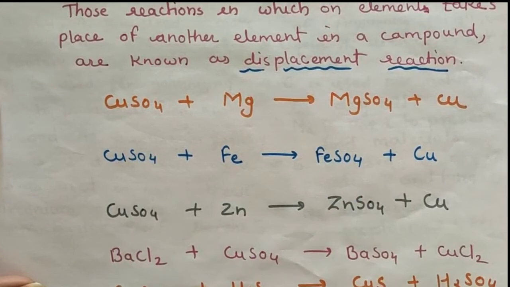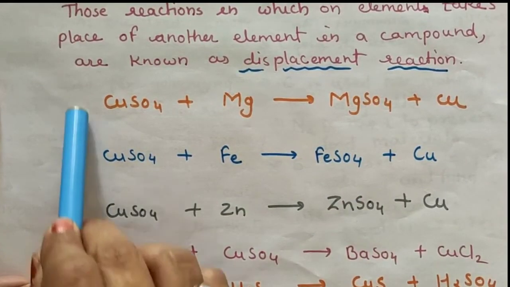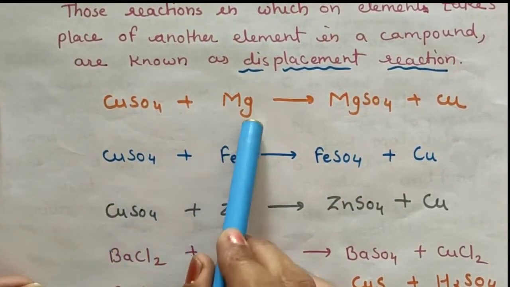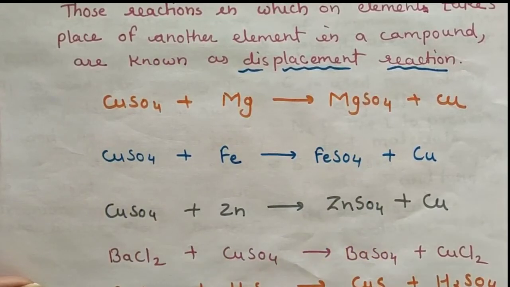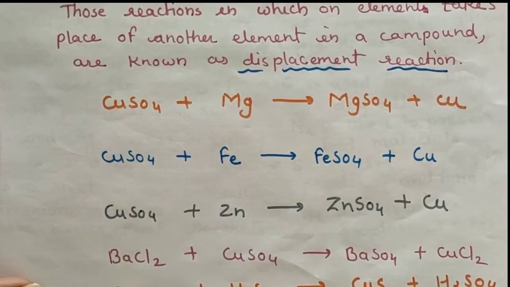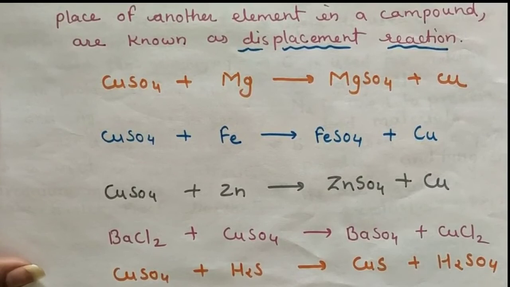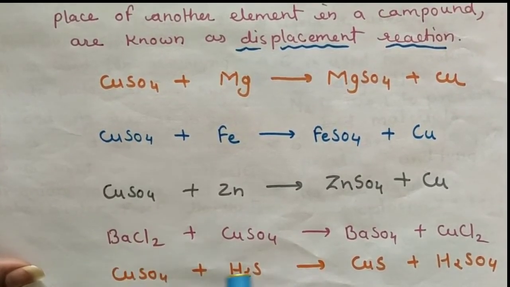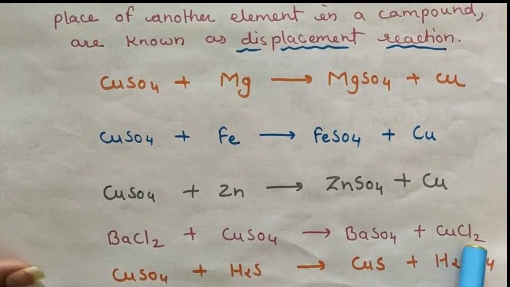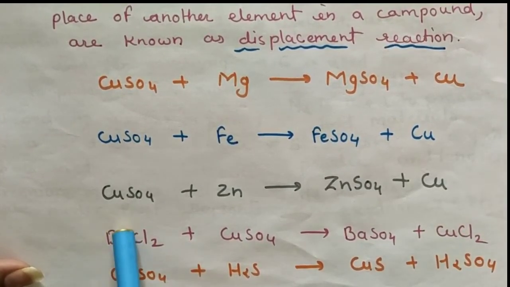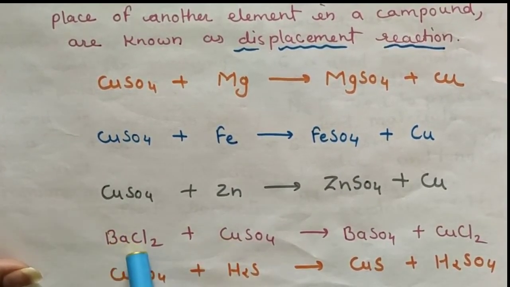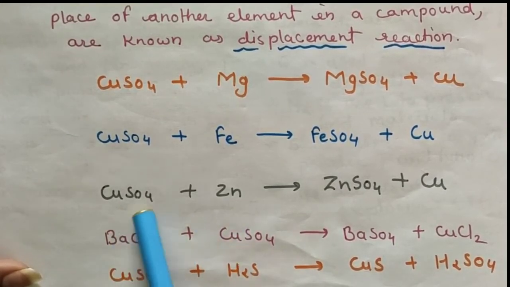Now these all are single displacement. Only one metal takes the place of the other metal. These examples are double displacement. When barium chloride reacts with copper sulfate, it forms barium sulfate and copper chloride. Here barium is replaced by the copper, and copper is replaced by the barium.